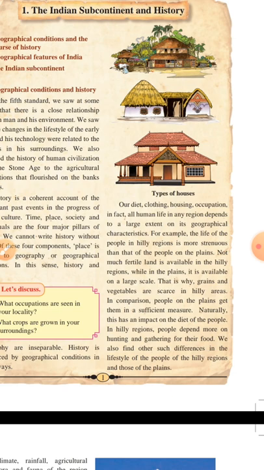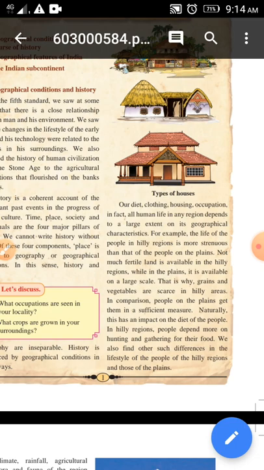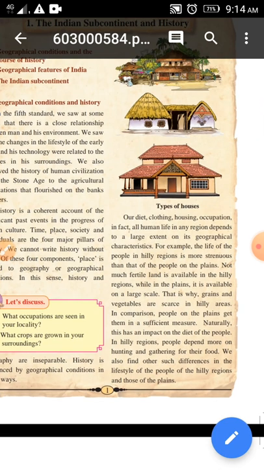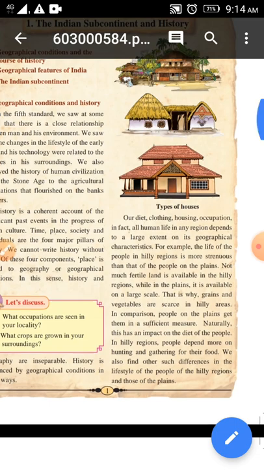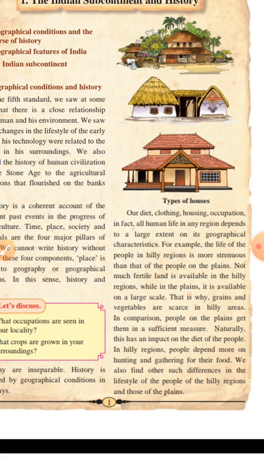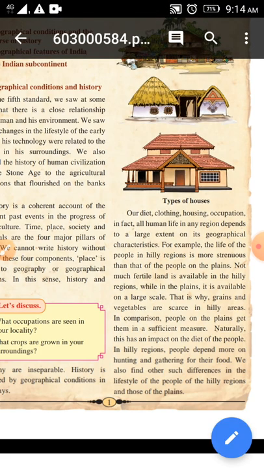For example, the life of the people in hilly regions is more strenuous than that of the people on the plains. Whatever people are living in the hilly regions, their life is more strenuous than that of the people on the plains. People who live in plains areas have a better life, without many challenges. But if people are living in hilly regions, they have to face most of the issues. Strenuous means most of the problems and issues they are facing.